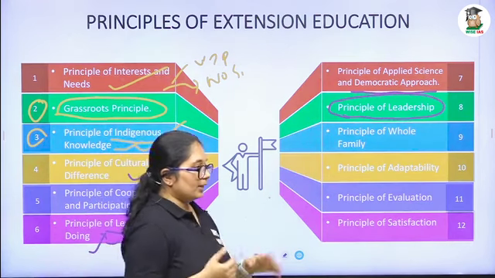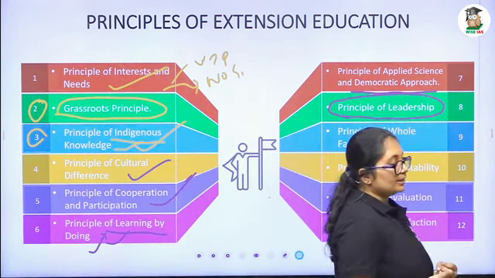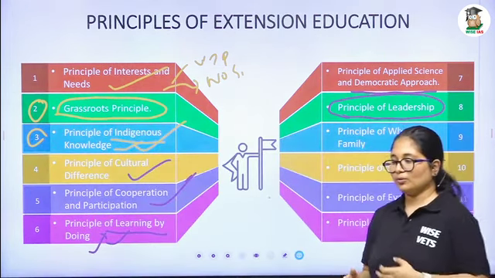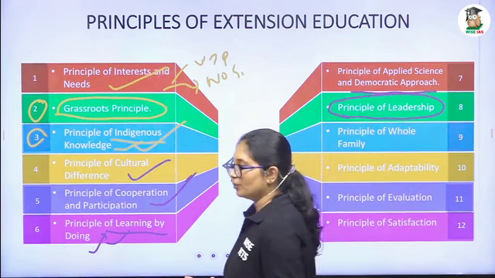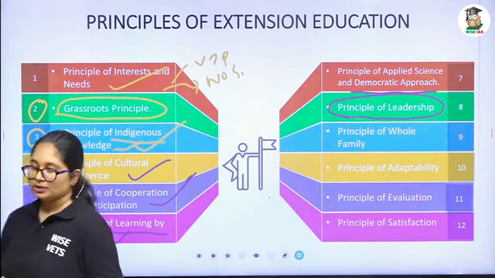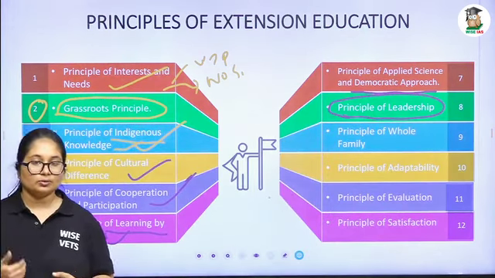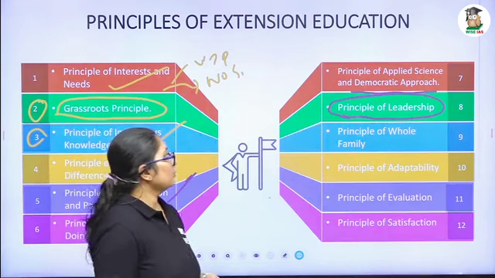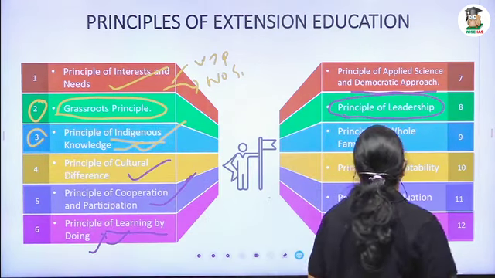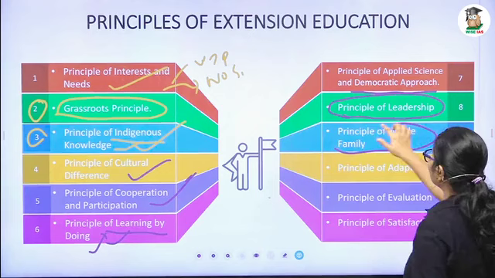So by leaders we can facilitate our extension program, because more farmers will be willing to follow the footsteps of a leader. So we will get more accessibility through the leader. Okay, so I think you got the idea about the principle of leadership.